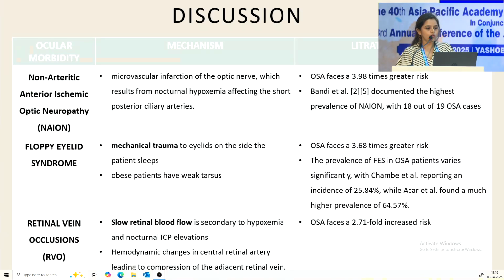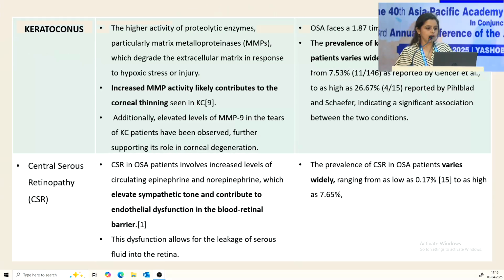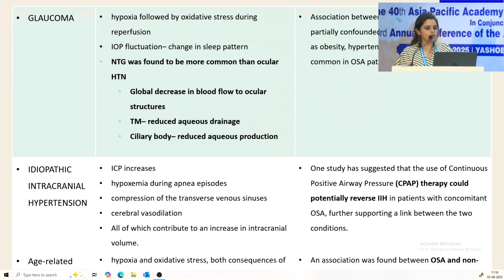We did a detailed literature review, and the most common in literature were NAION and floppy eyelid syndrome. However, we did not find those to be common in our study. There were others like keratoconus and central serous retinopathy, which had varied prevalence. In our study, keratoconus was one of the higher occurrences, and glaucoma was the most commonly seen.